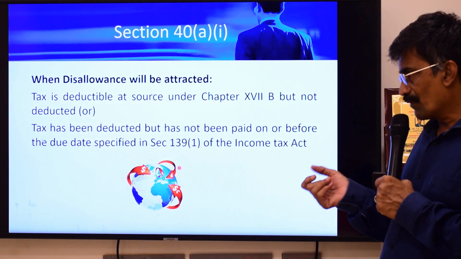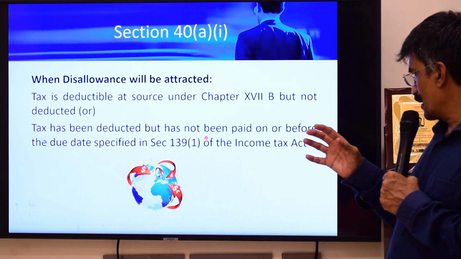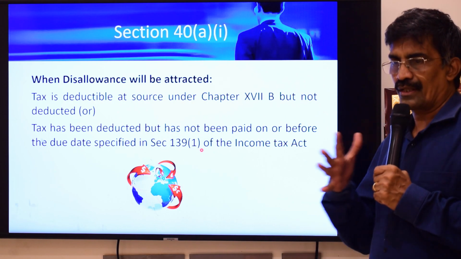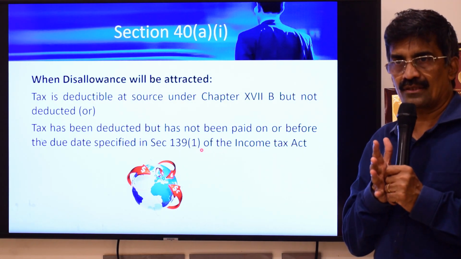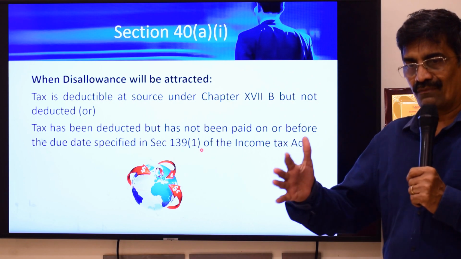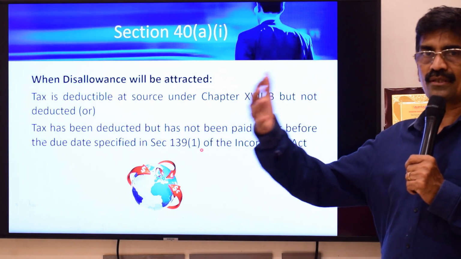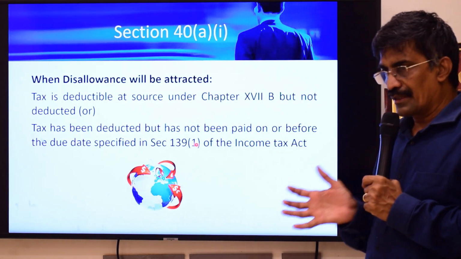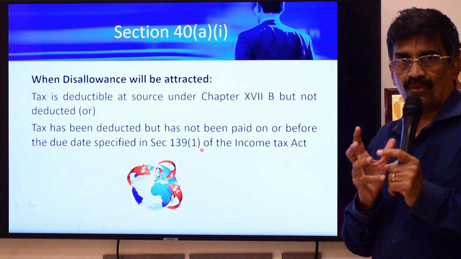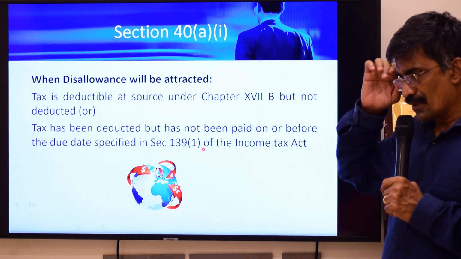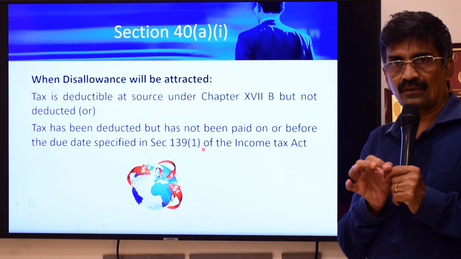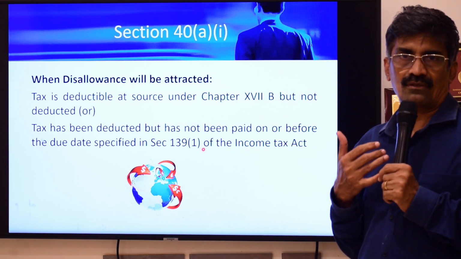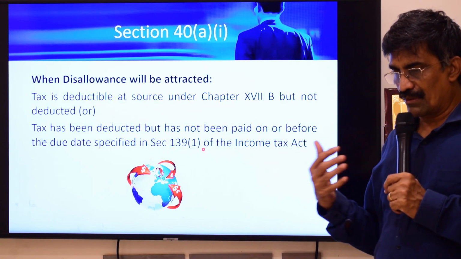The second point, you have deducted, but you have not remitted the same before the due date for filing tax returns under section 139(1). 139(1) provides for filing of tax returns by various categories of assessees on various days: 31st July, 31st October, 30th November, and so on. So the 139(1) due date is the date within which you should remit. Now, a very important note: the TDS remittance you have to do every month, by the 7th of the following month. If you deduct in April, you should make the payment by 7th of May. If you deduct in May, you should remit by 7th of June.